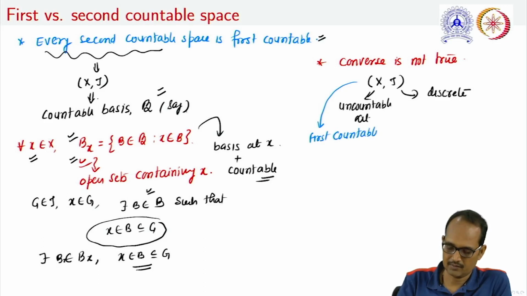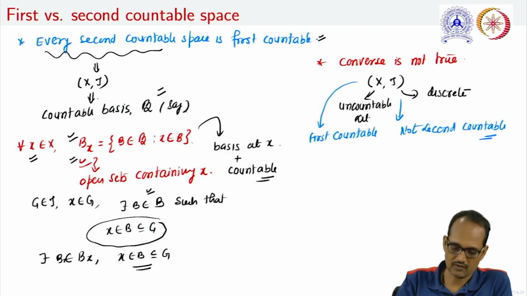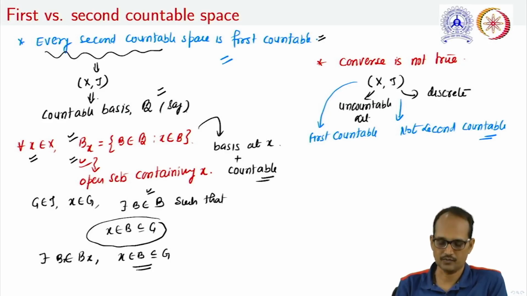But we have also seen that this space is not second countable, and therefore the converse of this result is not true.